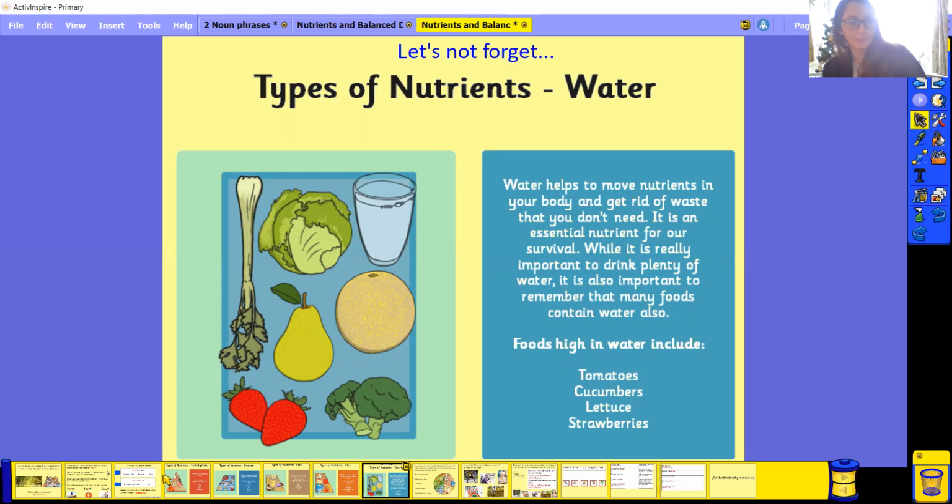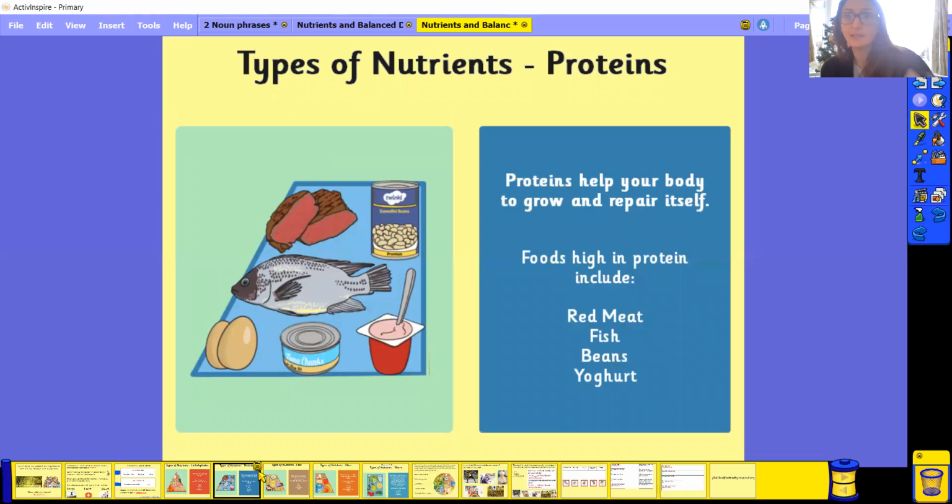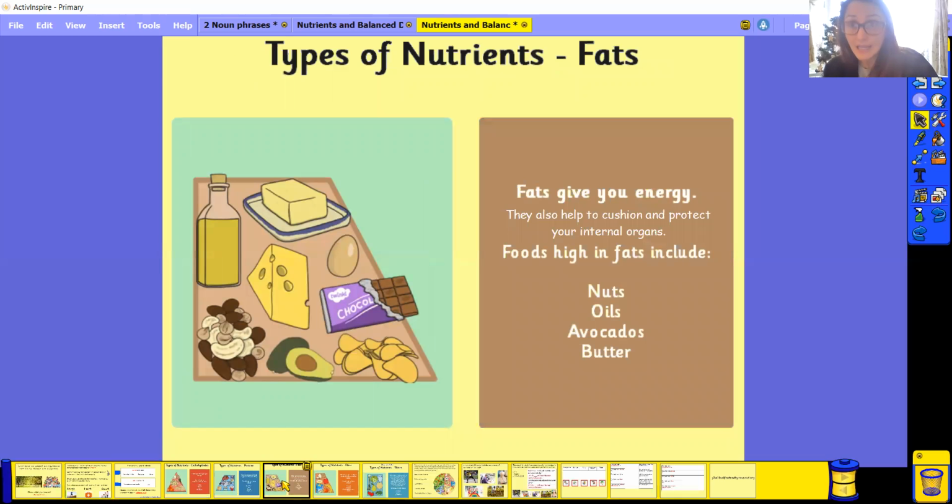So let's go through this really quickly. We've got things like carbohydrates. Can you say carbohydrates? Well done. These are things like bread, pasta, fruit, and potatoes. You've got proteins. Can you say proteins? Brilliant, okay? Things like meat, fish, beans, yogurts, okay? You can eat a little bit of fat. So things like nuts, oils, avocado, butter. Remember, that's to protect your organs.